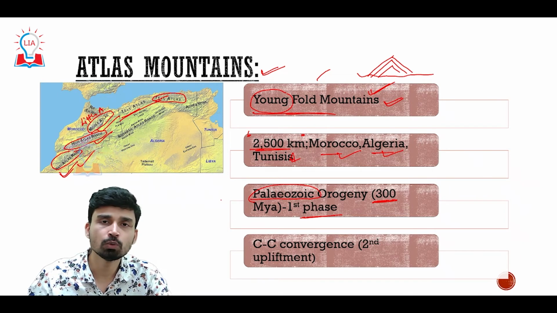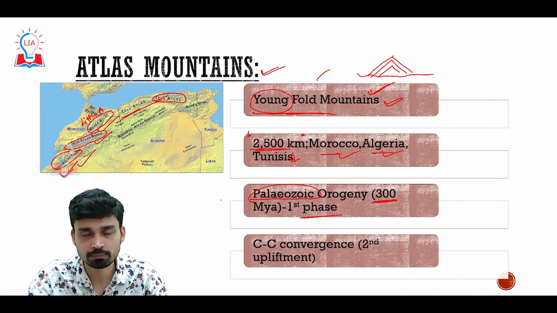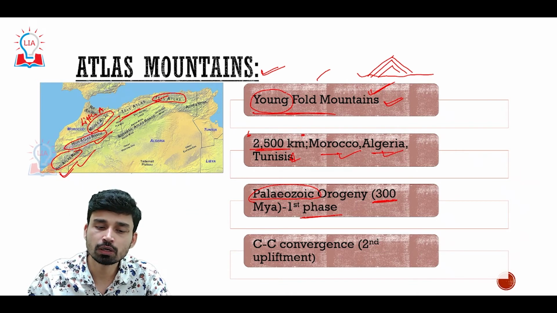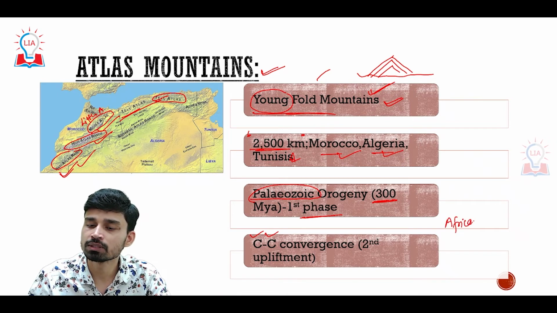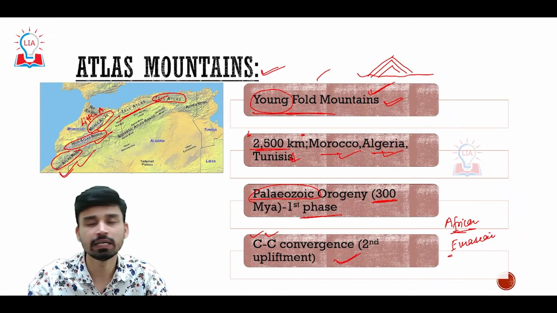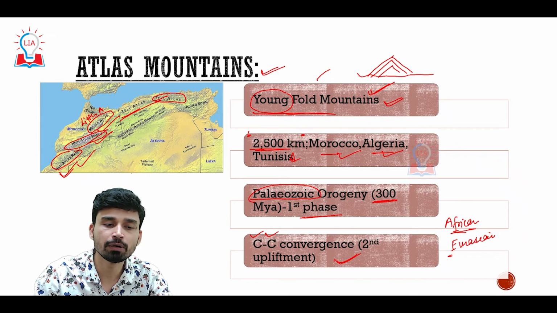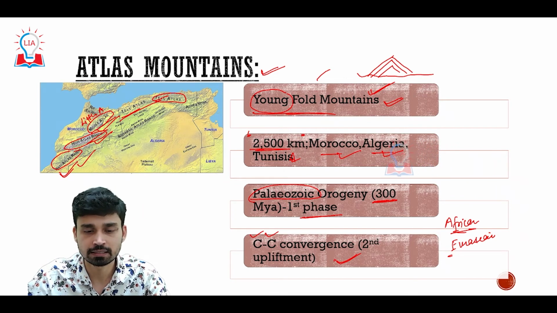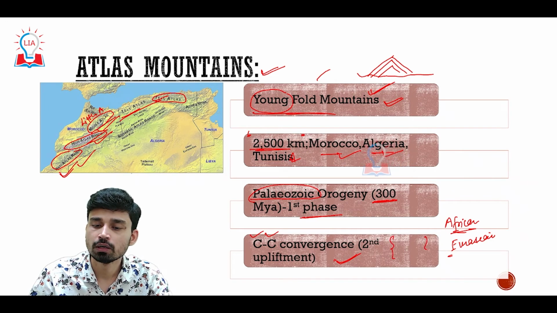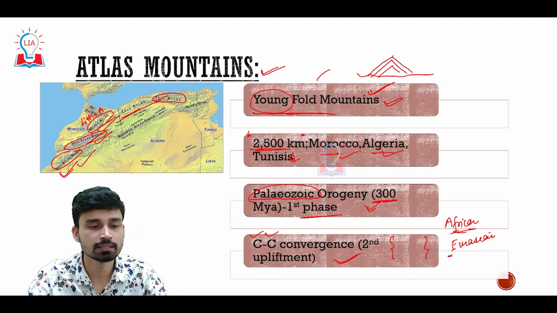After splitting from Gondwana, Africa moved toward Eurasia, similar to India. Due to the continental convergence between the African plate from the south and the Eurasian plate from the north, we witness the second and third phases of orogeny and upliftment of the Atlas mountain ranges, and it is during this period that we have the development of High, Middle, and Tell Atlas. So these are much younger compared to the first Atlas phase, the Anti-Atlas.